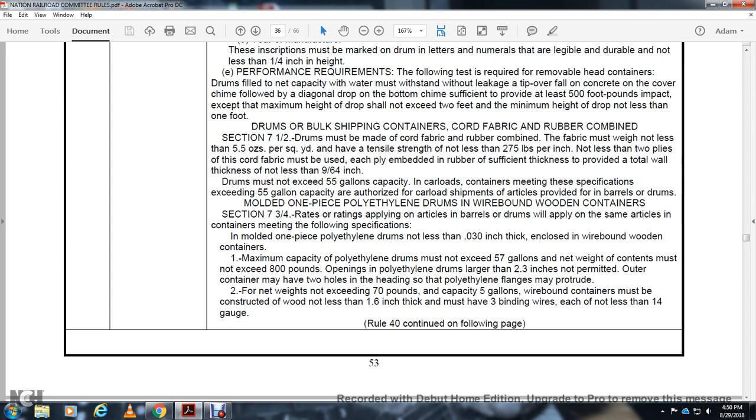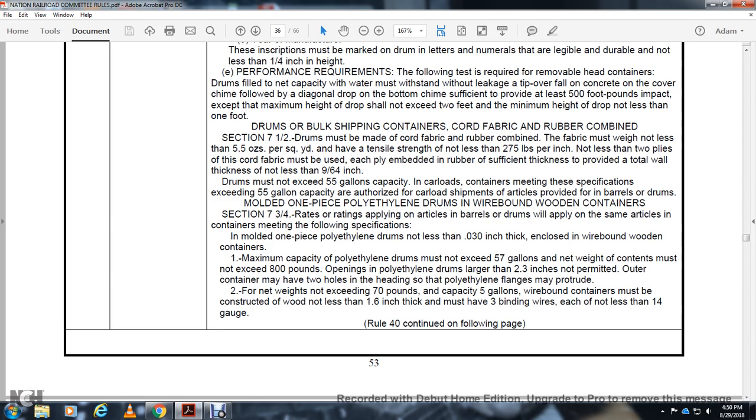The drum does not exceed 55 gallons capacity. The carload containers made to the specification exceeding 55 gallon capacity are authorized with the carload shipment of the articles provided in the barrel or drum. The molded one-piece polyethylene drum, the wire-bound wooden containers, section 3/4, 7 3/4. Rating is applied with the article. The barrel or drums will apply with the same article with containers made to the following specification.